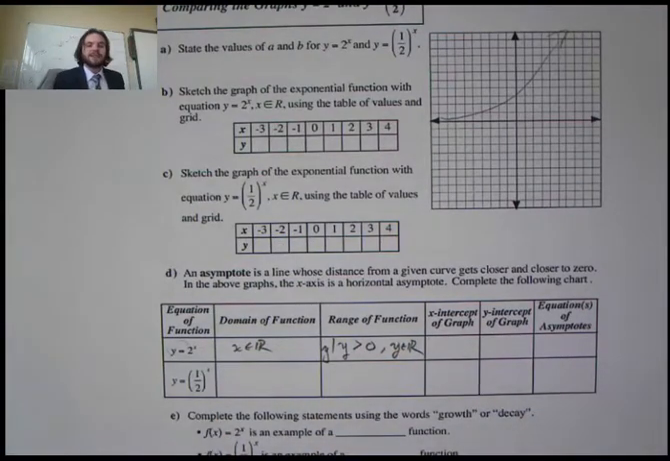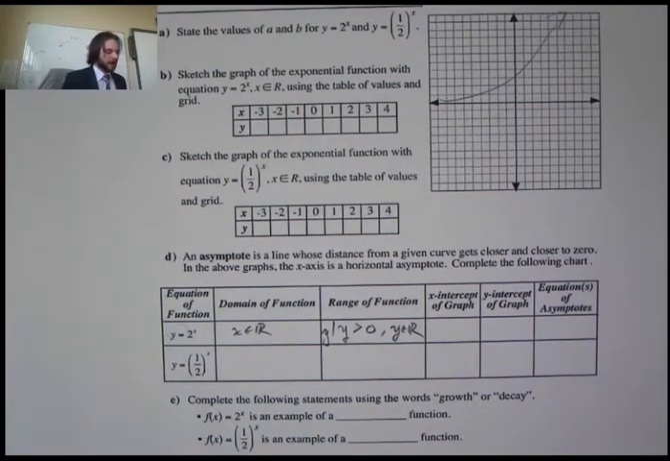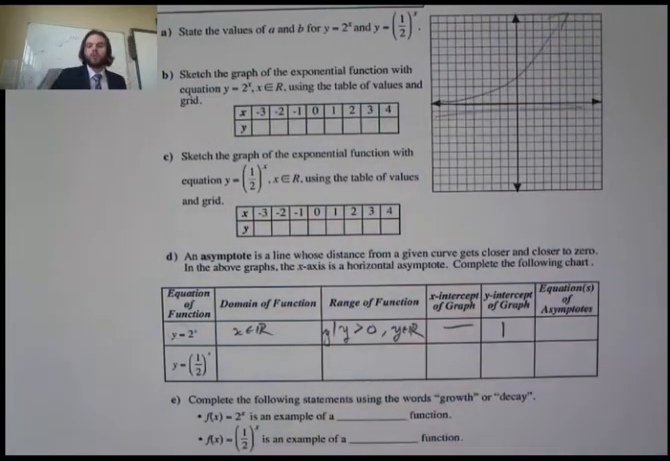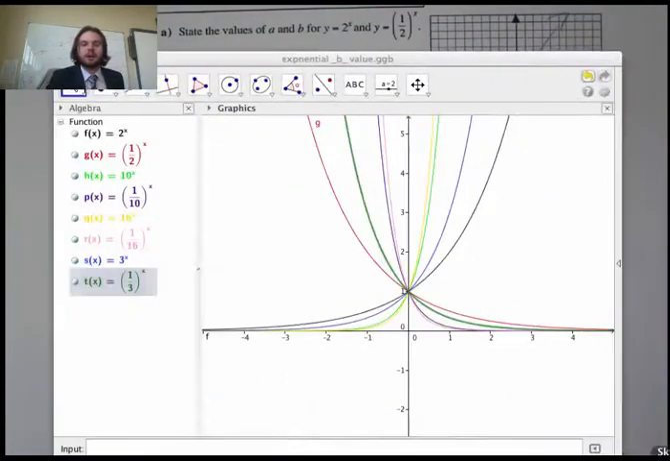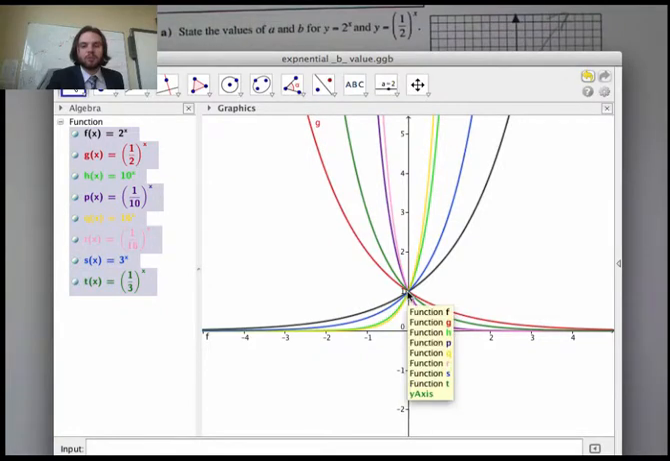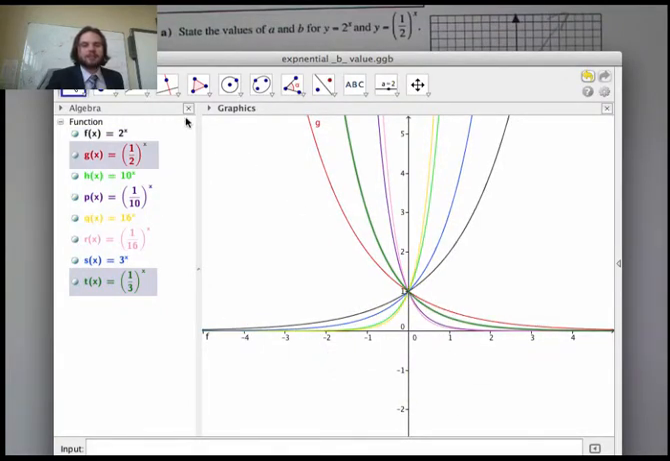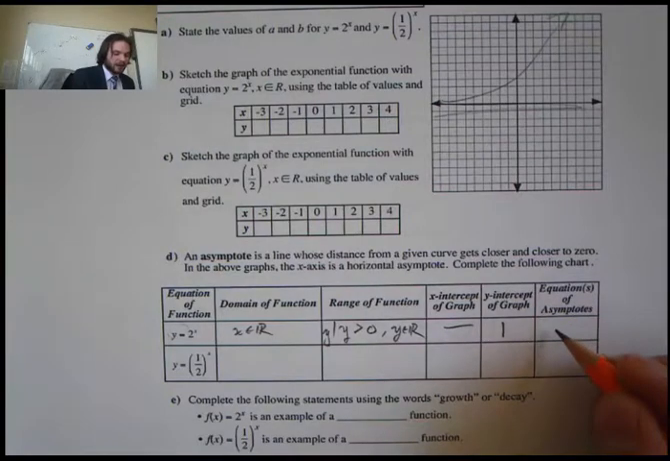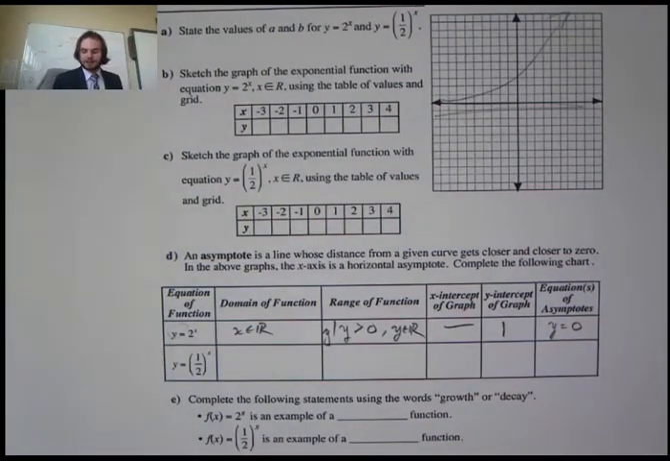Okay? What are the x-intercepts of the graph? Well, my x-intercepts, does it cross this line ever? No, there are none. The y-intercept was always equal to 1. If we take a look at it here, my y-intercept was always equal to 1. It never crossed the x-axis. X went on forever, and that's it. Okay? So, what is the equation of the asymptote? Was that y is equal to 0, or the x-axis?